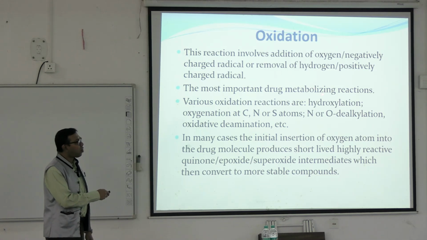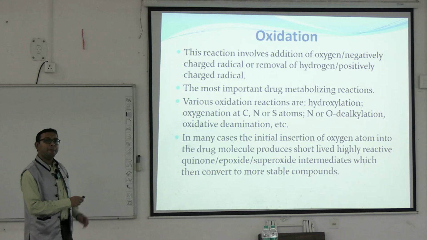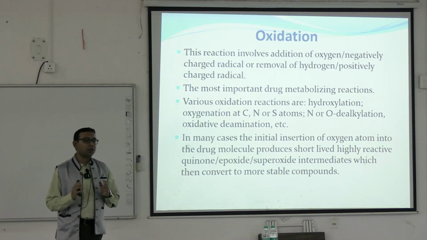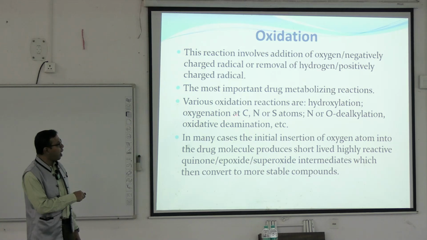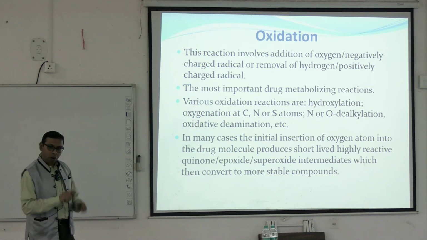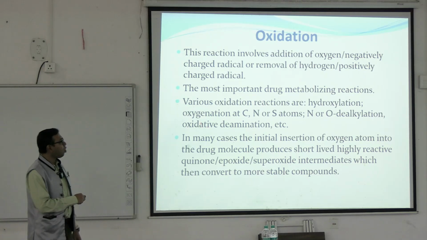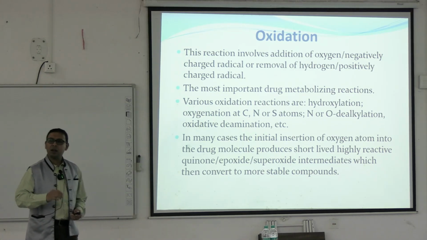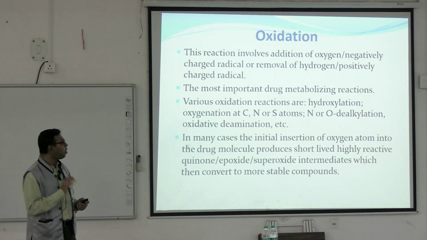The most important drug metabolism reaction is oxidation, and this oxidation may happen by different types of reactions. For example, there may be hydroxylation, there may be oxygenation at C, N or S atoms of that drug molecule, N- or O-dealkylation, oxidative deamination, etc. These are the different chemical reactions that ultimately lead to oxidation of the drug.